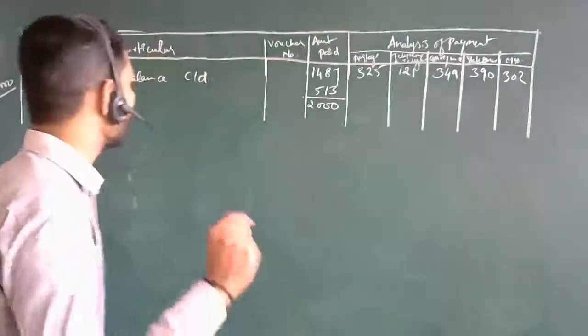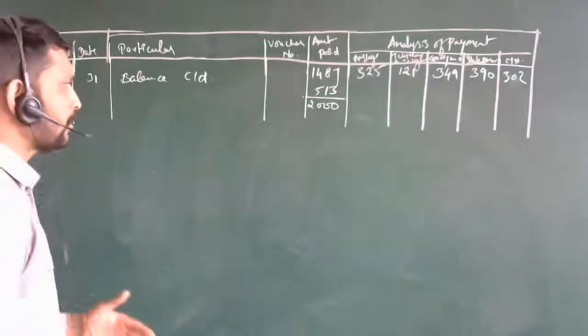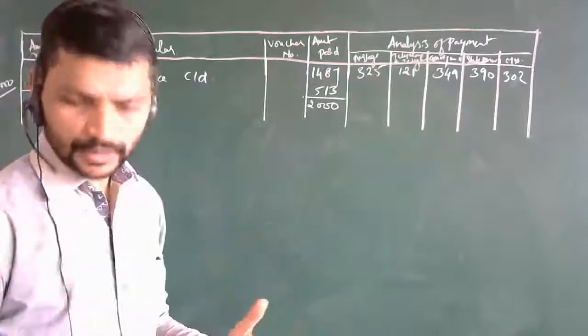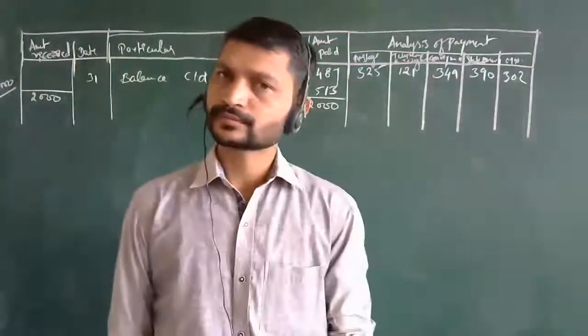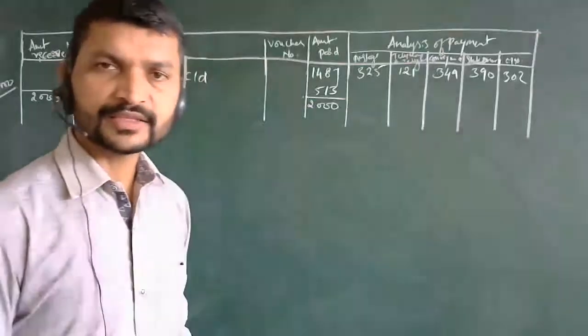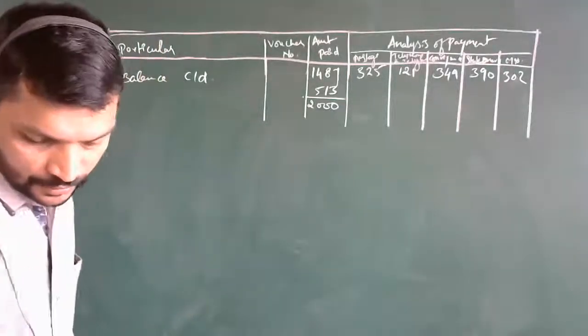On that basis we are going to make the entries. Now this is for the month. After this, the same process will continue forward. As usual, if you are given 2000, again you spend the money, and the same thing will be repeated further.